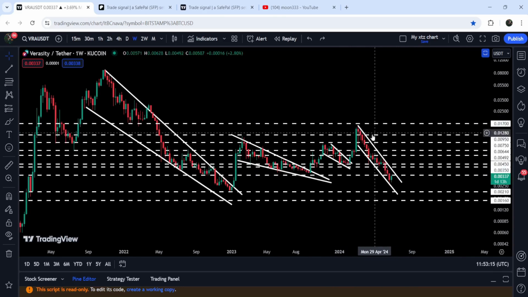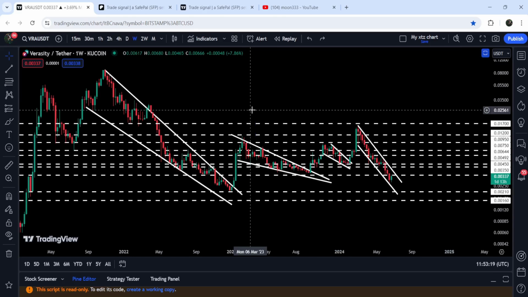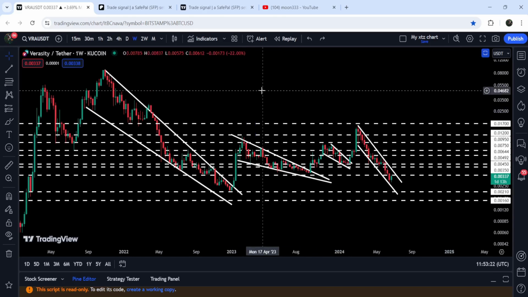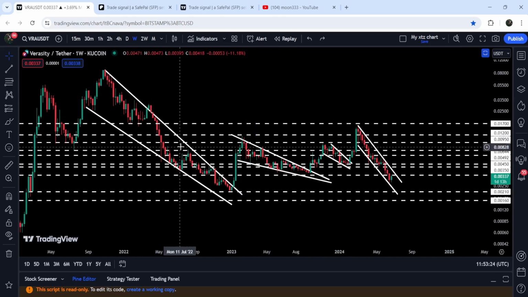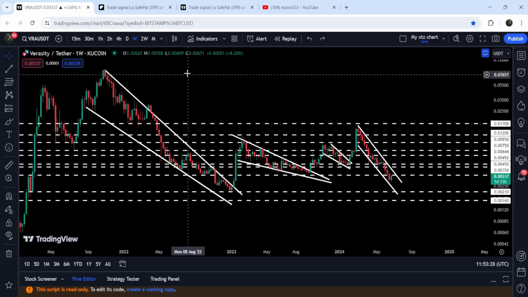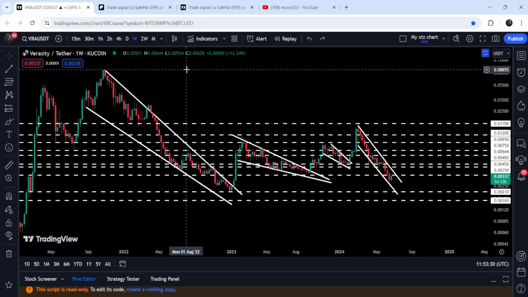And after the breakout, I'm expecting that it can try to break out this long-term resistance of 1.7 cents as well. But there is still a very, very huge move due, and that is a target for the breakout from this previous falling wedge pattern, and that long-term technical target can be here at the top of the wedge, that can be somewhere between 8 cents to 10 cents. So this was the update so far.